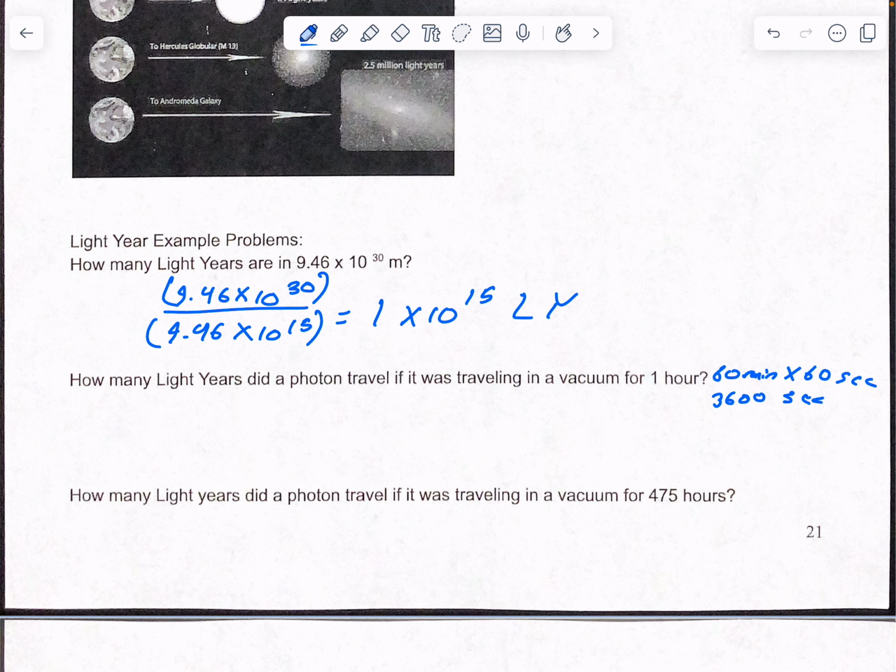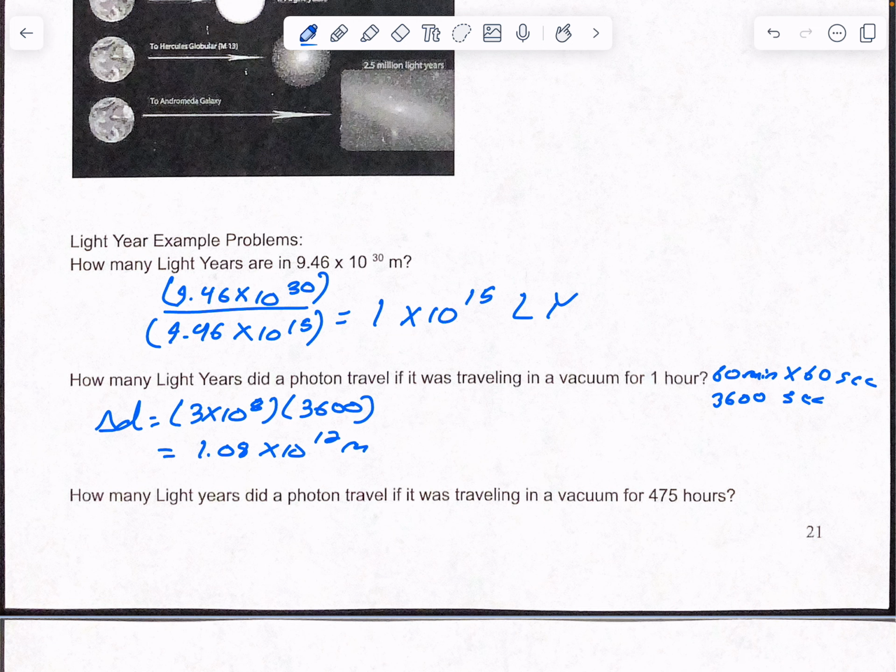We're going to figure out how far this photon travels in that time. So distance equals velocity times time. So 3 times 10 to the 8th, multiplied by our time, which is 3,600. And we get a distance of 1.08 times 10 to the 12th meters.